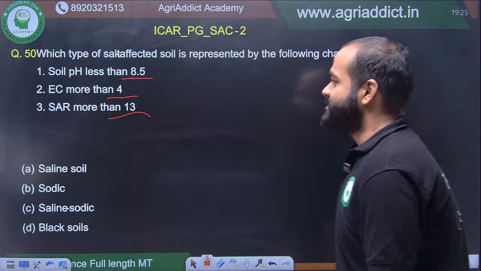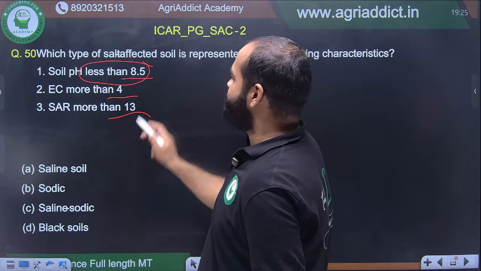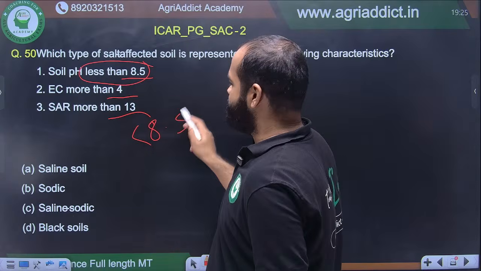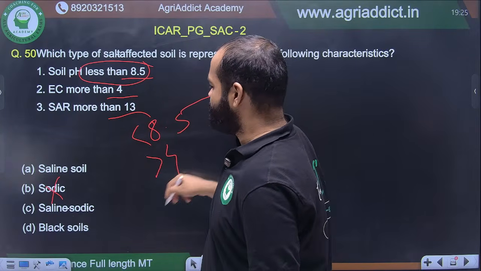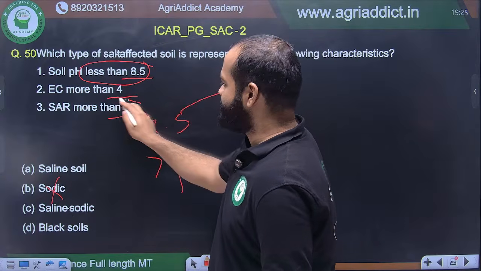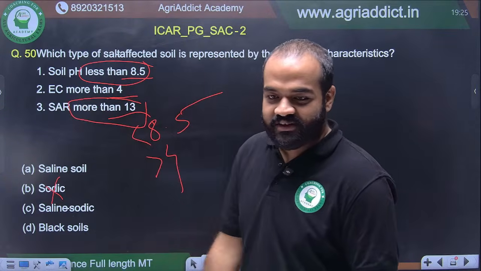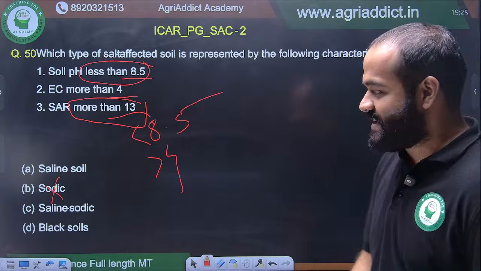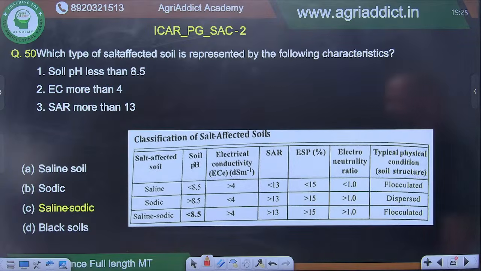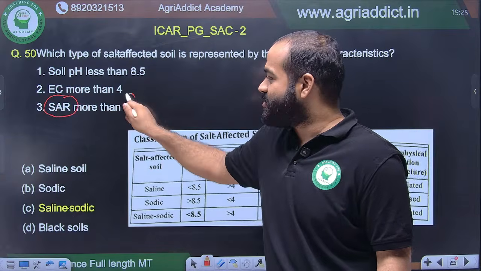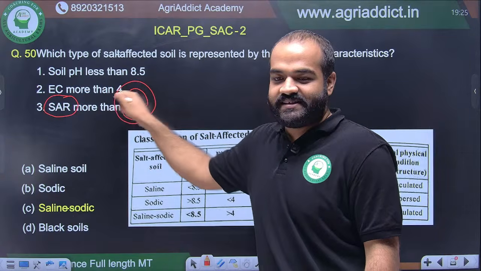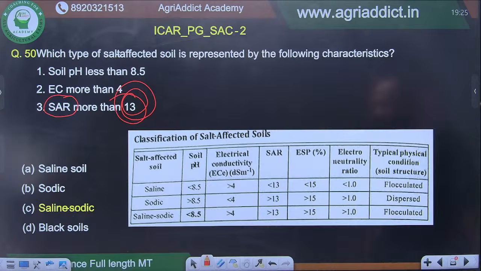Saline soil. Saline soil, because pH is less than 8.5, so sodic is ruled out. EC is more than 4, so it is saline. SAR is more than 13. Look at this, friends, SAR more than 13. How can you say it is A? SAR, sodium adsorption ratio. Sodium is more. So you cannot say it is saline. You have to remember this table. This is from Treatise. This table is there in new ICAR also.